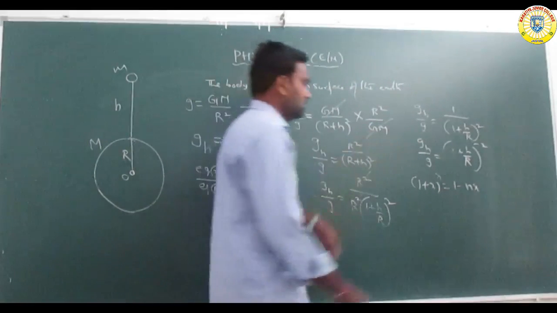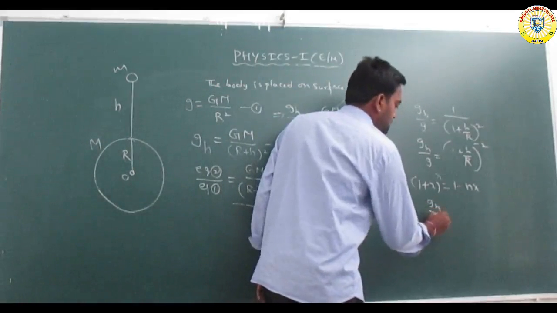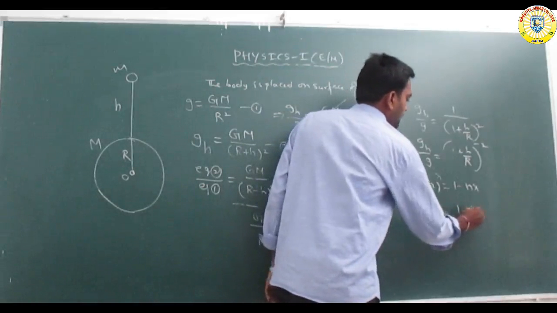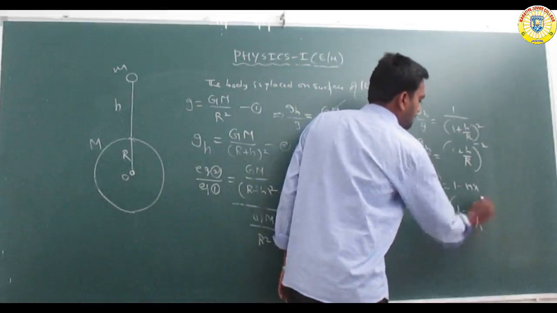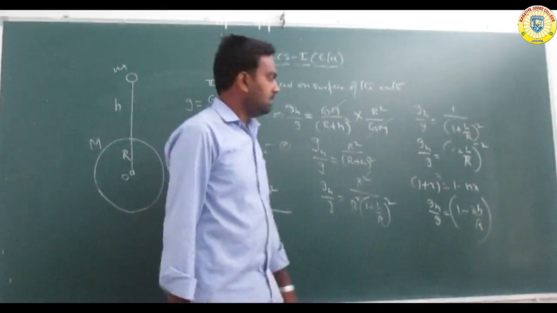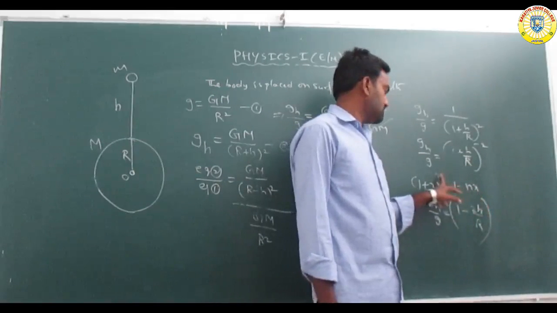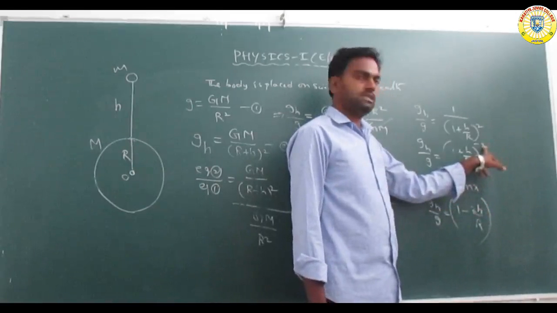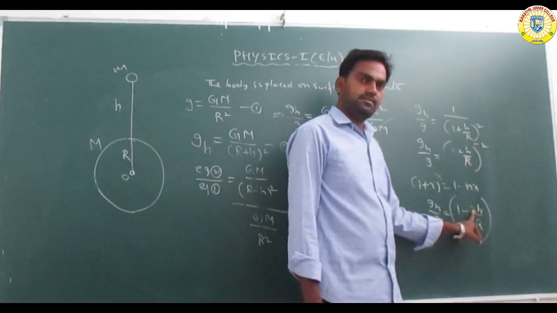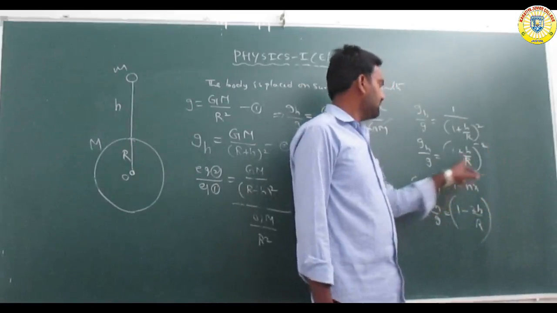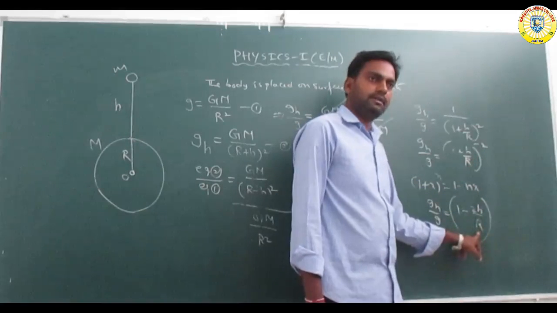So gh by g is equal to 1 minus 2h by r, where n is the power, here minus 2, and x is h by r.